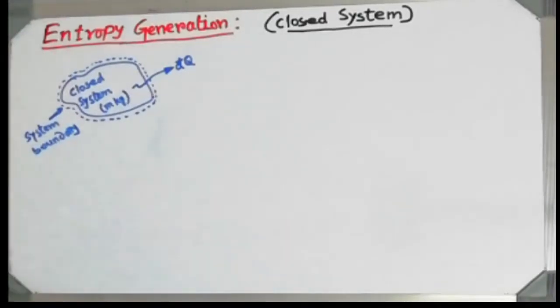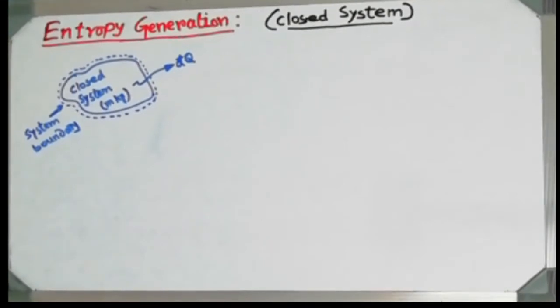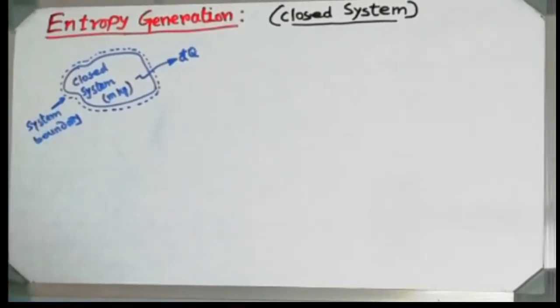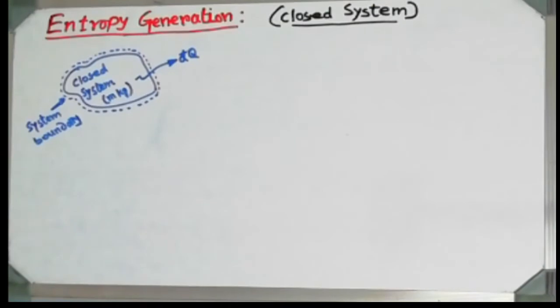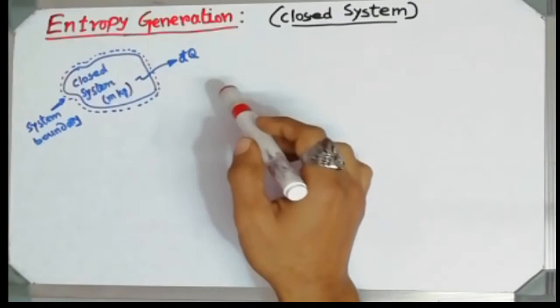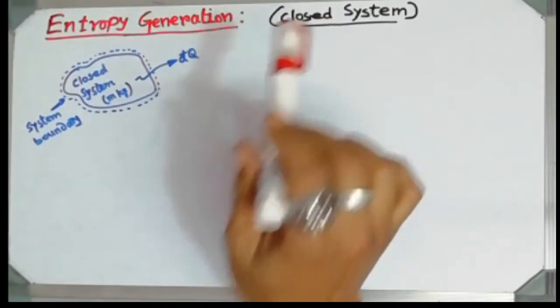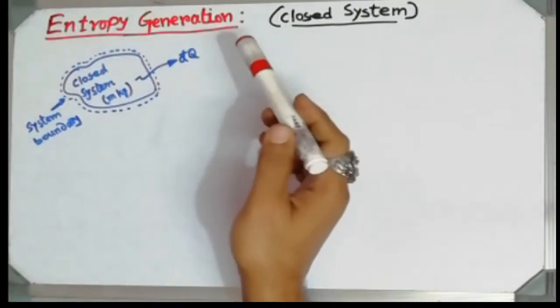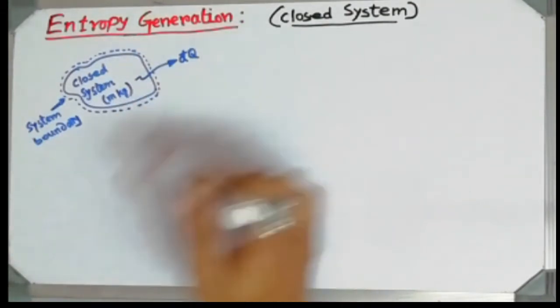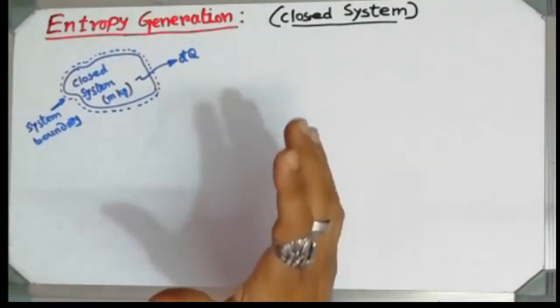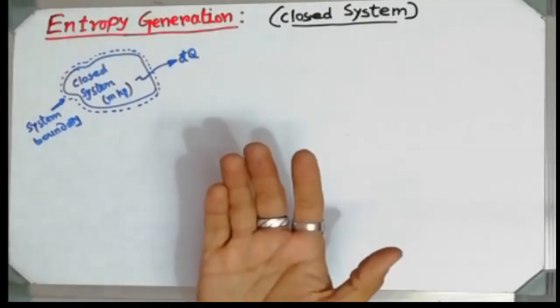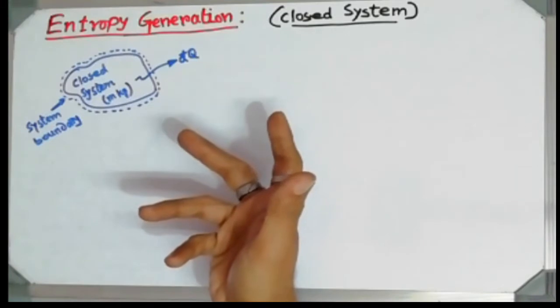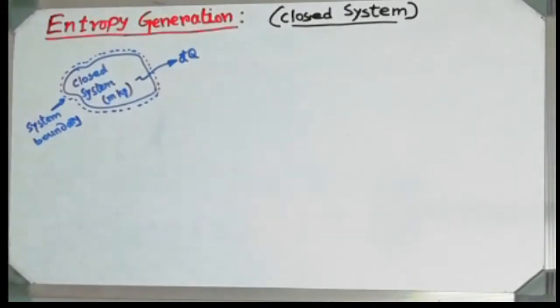Now we are going to discuss what is entropy generation. Before entropy generation, we have already seen what is entropy transfer. We are going to discuss first entropy generation for a closed system, then we will discuss the entropy generation for an open system. A closed system, we know, is a system where only energy crosses the boundary of the system, but not the mass.